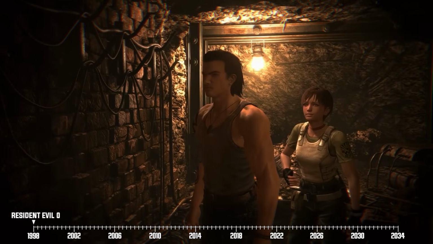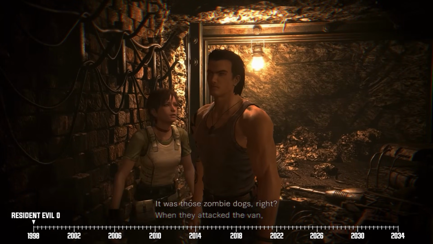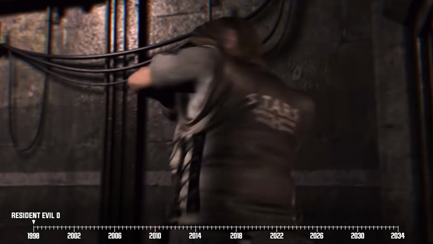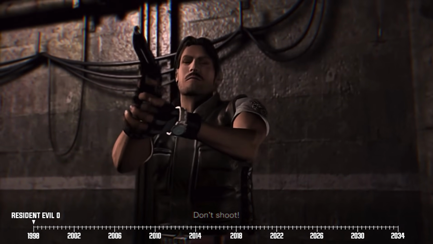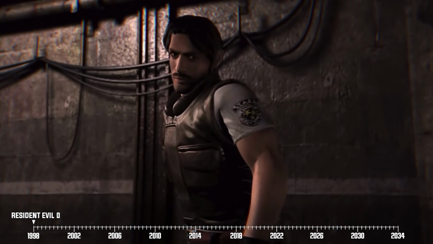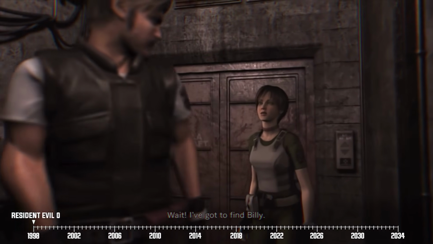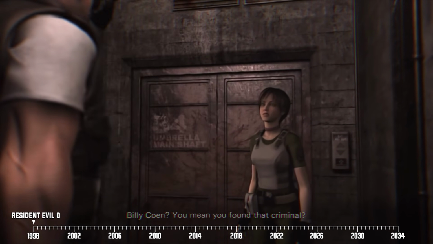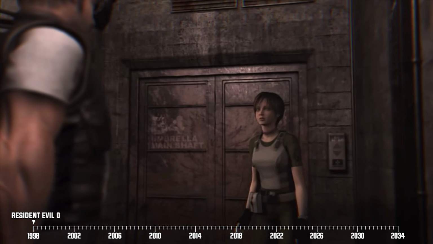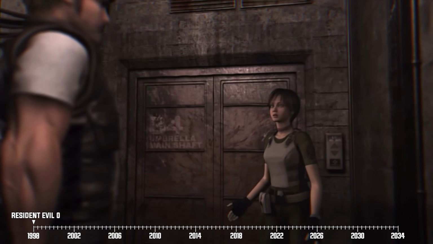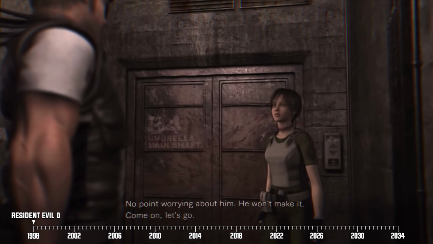Back to Resident Evil Zero's tale, Rebecca and Billy end up getting separated from each other. Now on their own, Rebecca comes across her commanding officer from STARS Bravo team, Enrico Marini. Enrico gives our girl the coordinates to an abandoned mansion where they and the rest of Bravo team can reunite. He also allows Rebecca to keep searching for Billy before reconnecting with the rest of Bravo team.